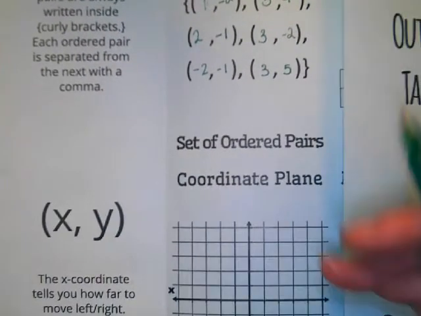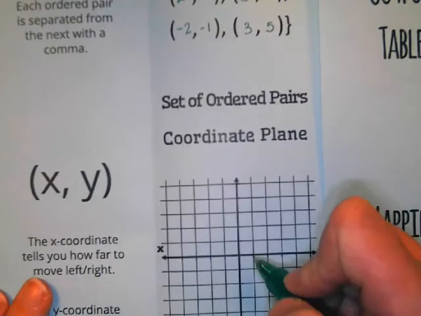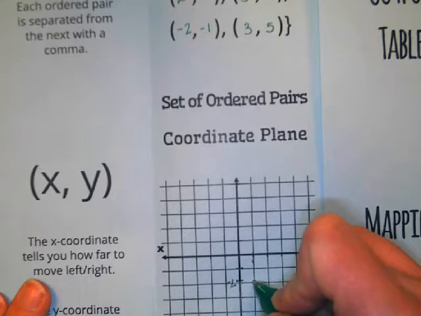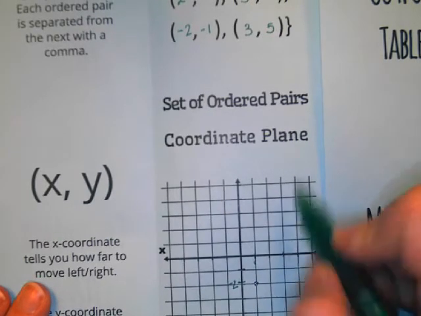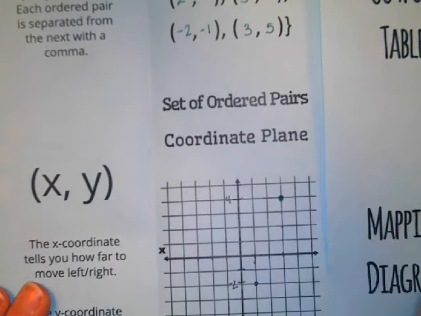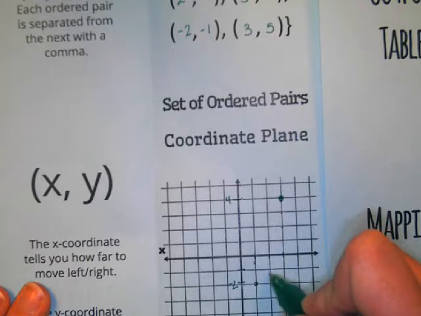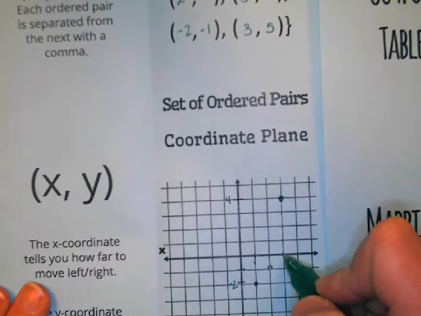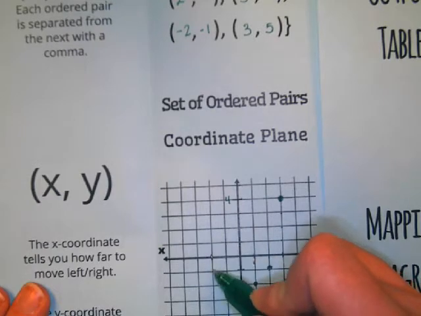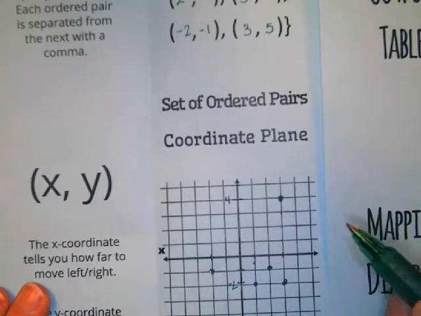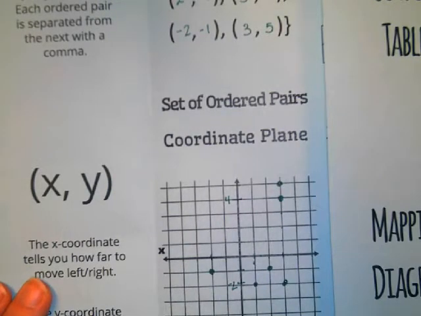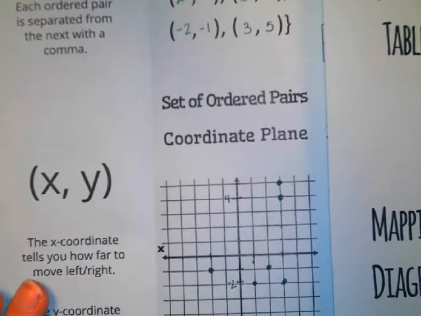So our first ordered pair was 1, -2. So when x is 1, y is -2. Okay, so 1, -2. Then we had 3, 4. That's right here. This is 4. Then we have x is 2, y is -1. Then we have 3 and -2, -2 and -1. And then we have 3, and 5, right? So that's what the graph would look like of these ordered pairs.